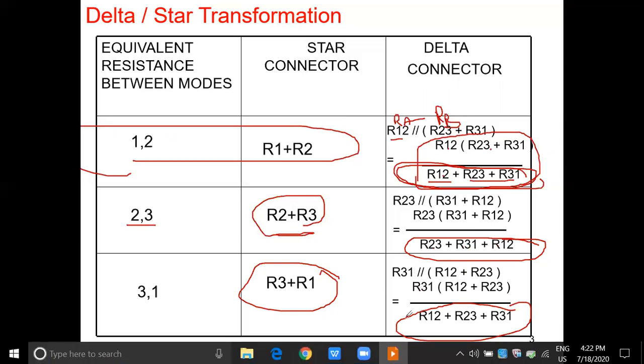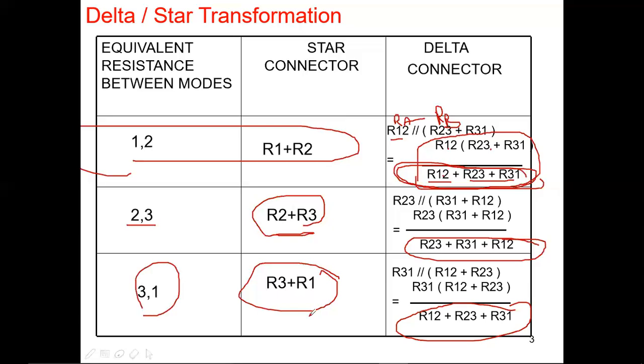While you are taking R31, the equivalent will come as R31 multiplied by the summation of the rest of the resistances. Whatever equivalent you are taking between any node comes into the category of multiplication with the summation of the rest of the resistances, like this.